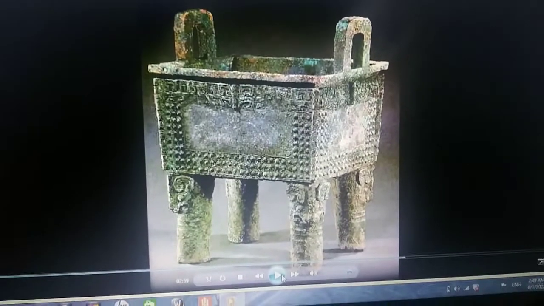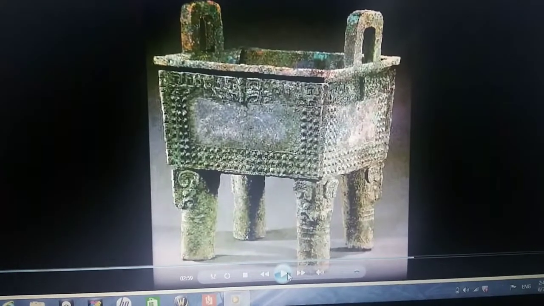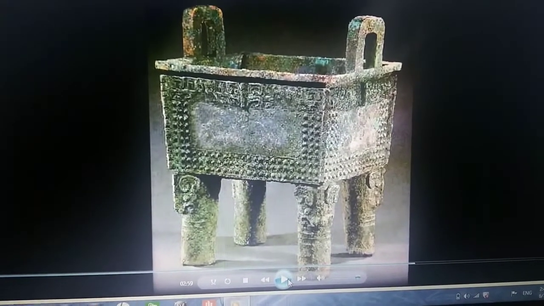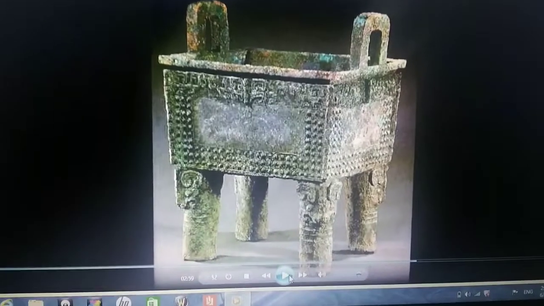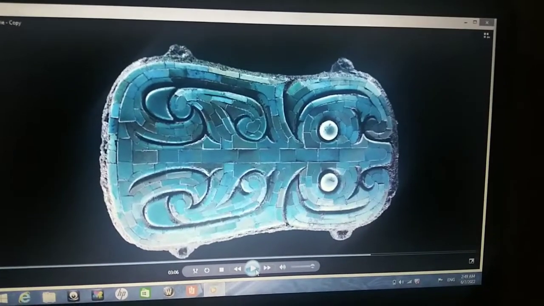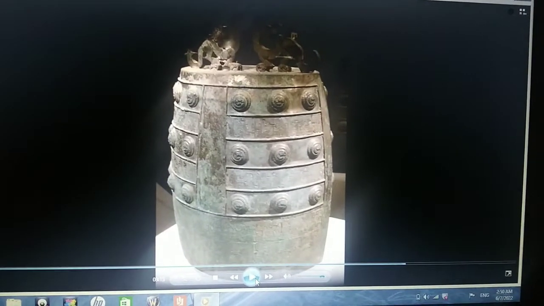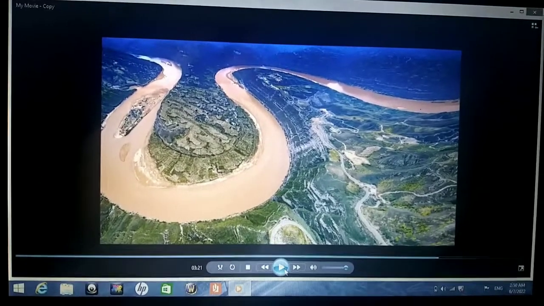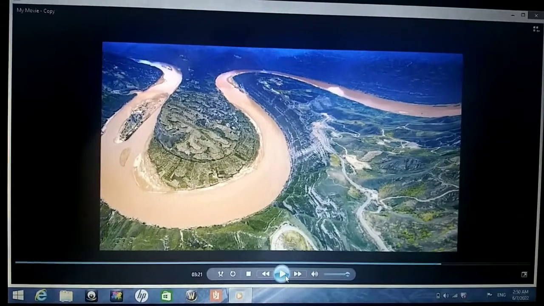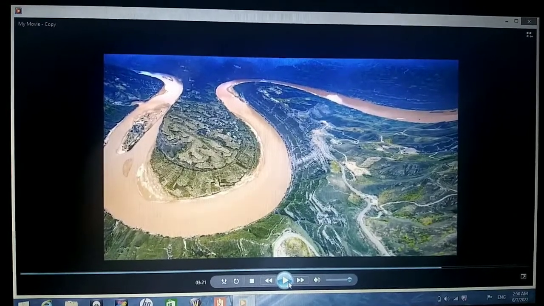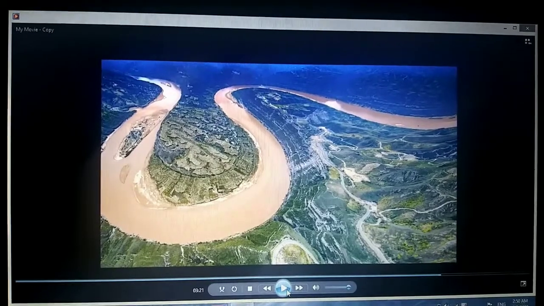One of the archaeological pieces of evidence of the Xia dynasty that I mentioned earlier was this one, and this one, which is also called the Jade, and also this one. Not only was there archaeological evidence of this time, there's also one of the rivers that was in China.